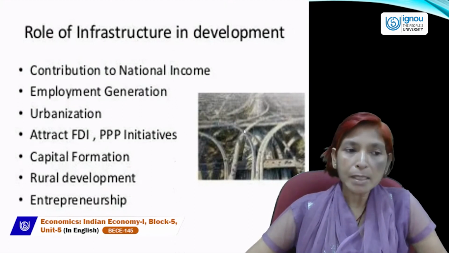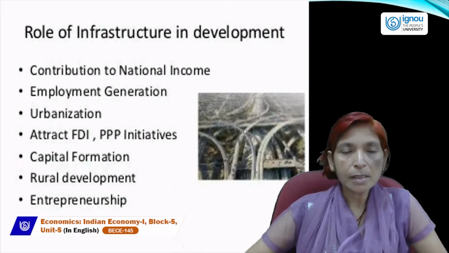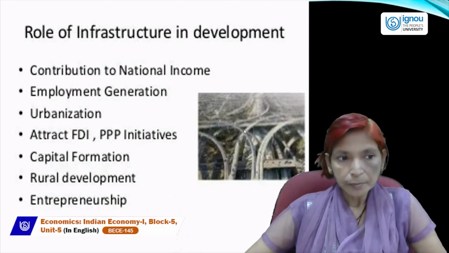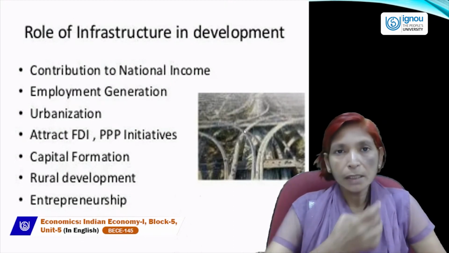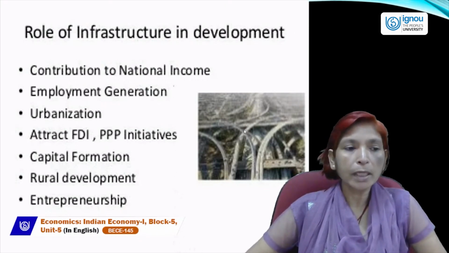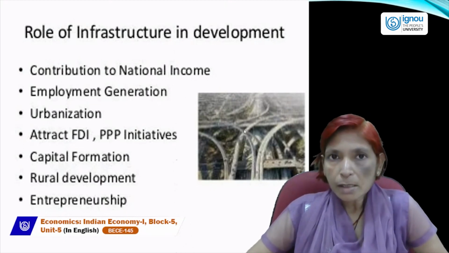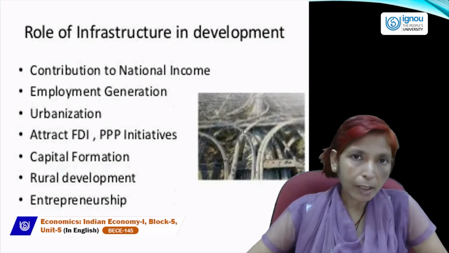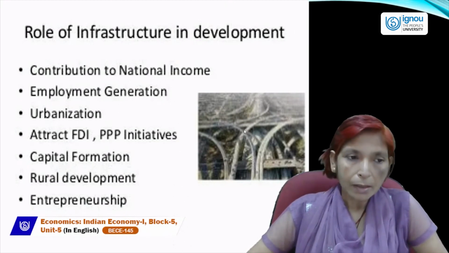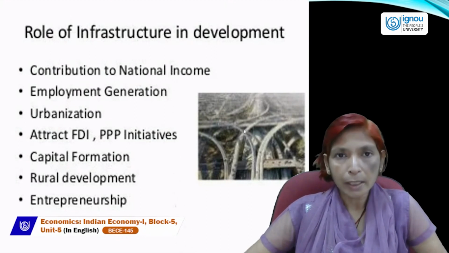Third is urbanization. What is urbanization? Generally, we know that in India, some people are living in urban areas and others are living in rural areas. Nearly 30% of people are living in urban areas and 70% of people are living in rural areas. So, how can we classify an urban area or a rural area?